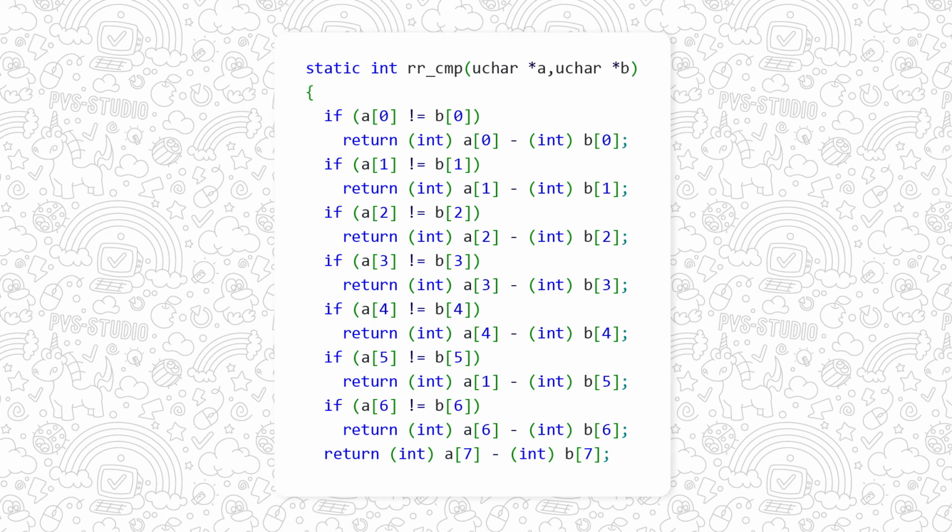We should mention that this bug was fixed. You can find the link to the ticket in the description. In fact, I don't think it could have helped improve performance. After all, modern compilers are intelligent and perfectly capable of loop unrolling.